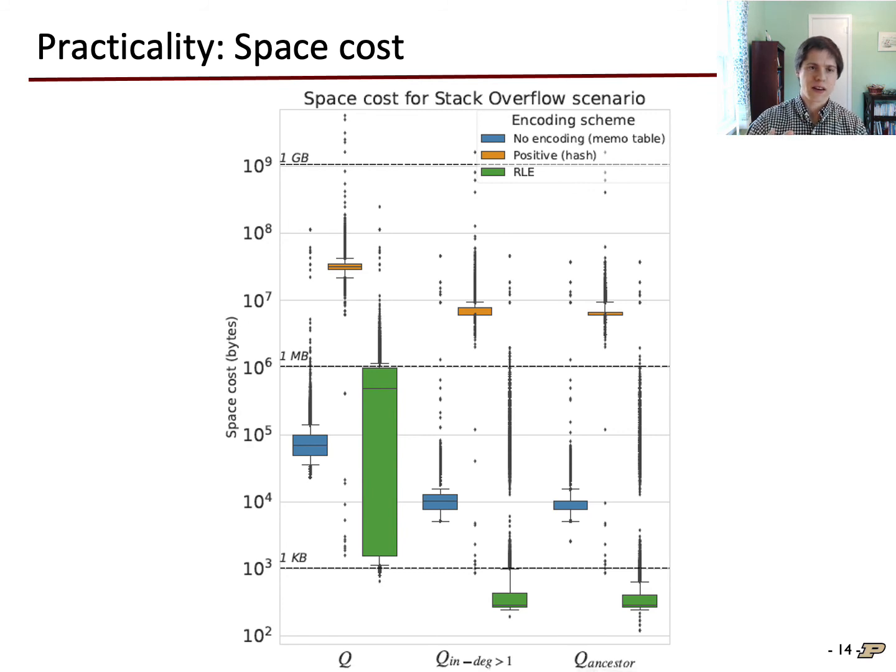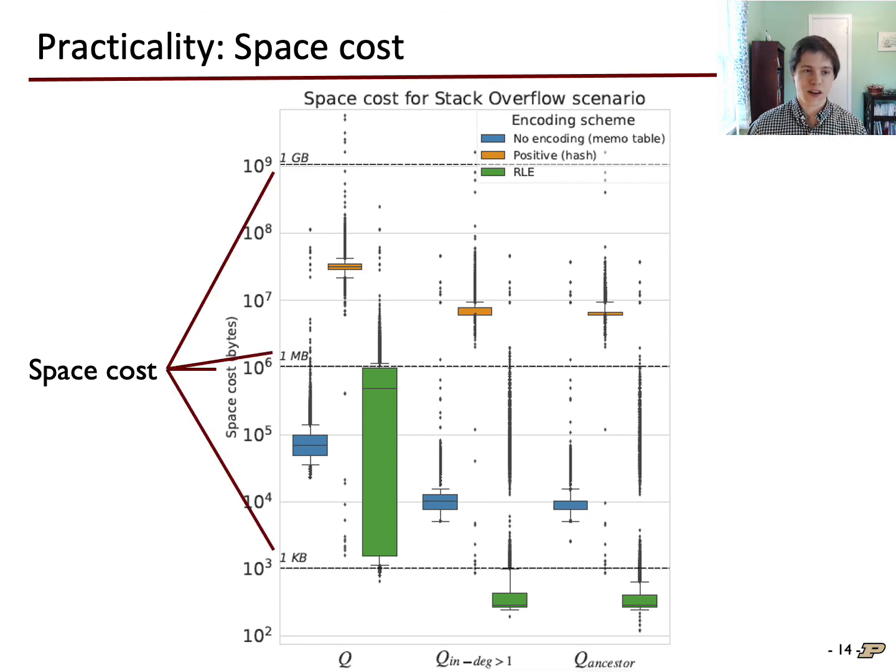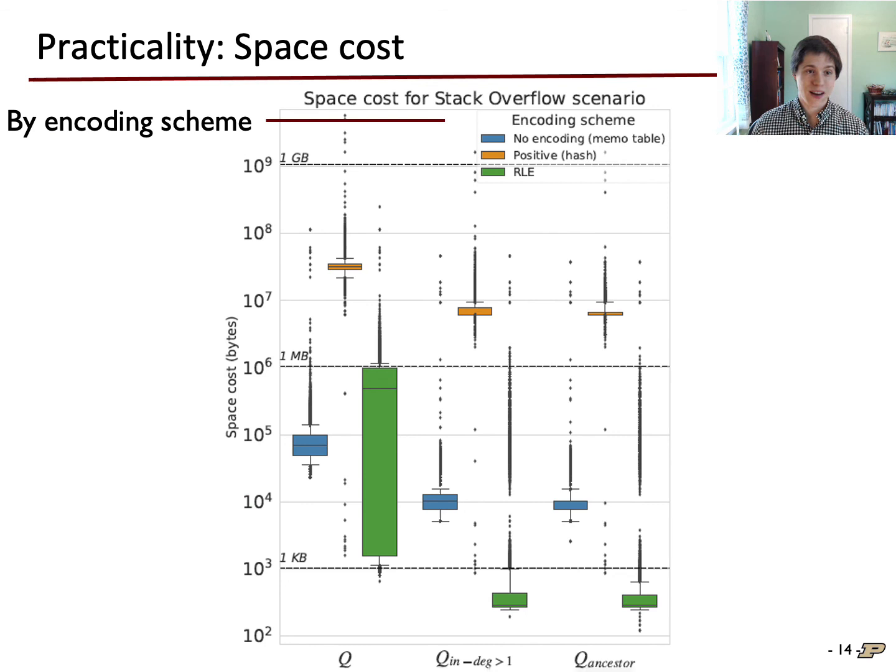Here we've got the space cost for evaluating each of the regexes in our data set using Stack Overflow sized input strings, about 20 kilobytes. The x-axis shows the memoization scheme. The y-axis shows the space cost. Note this is a log scale with a kilobyte, megabyte, and gigabyte markdown. The whiskers here show the 5th and 90th percentiles under 3 different encoding schemes: a full memo table, a hash table that only records positive entries, and run length encoding.